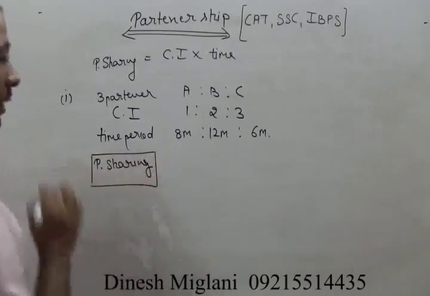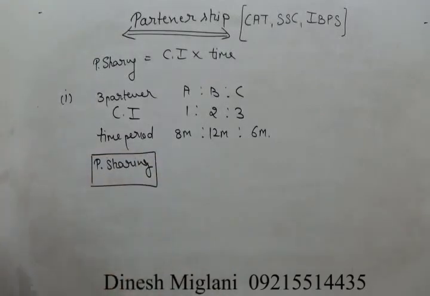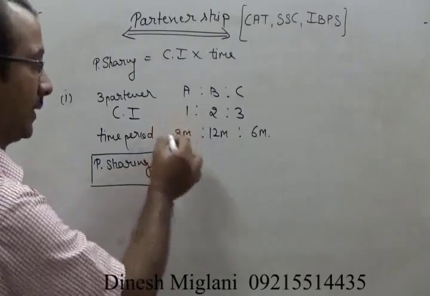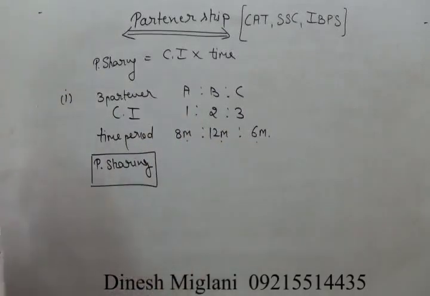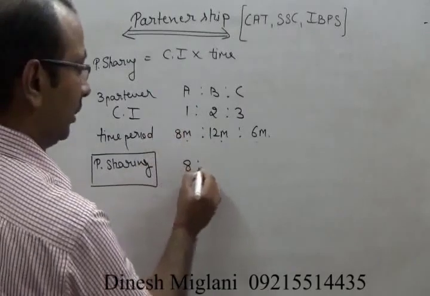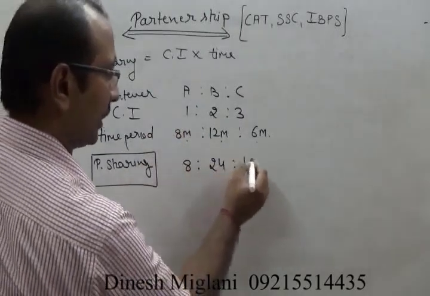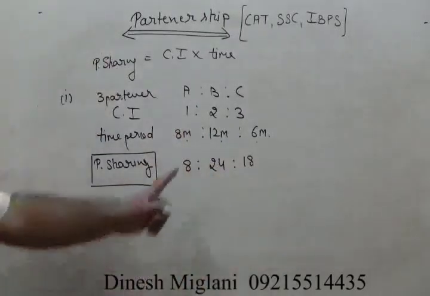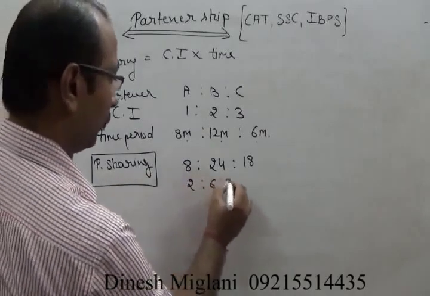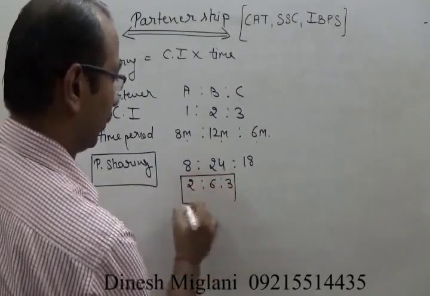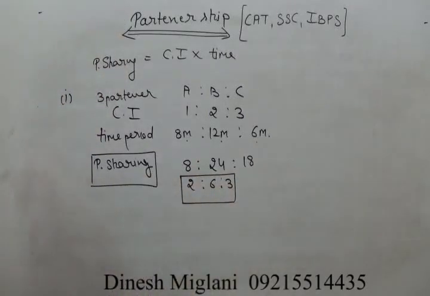Now, if we have to find profit sharing ratio, we know that profit sharing ratio is capital invested into time. All these are in the same structure, months, so multiply capital into time. 1 into 8, 8. 2 into 12, 24. 3 into 6, 18. Right? What can I take common from here? 4. That gives me 2 ratio 6 ratio 3. So here I can say profit sharing ratio is 2:6:3. I hope the idea is clear.